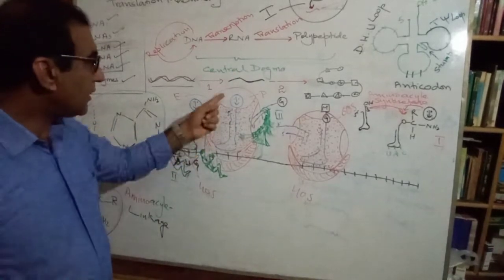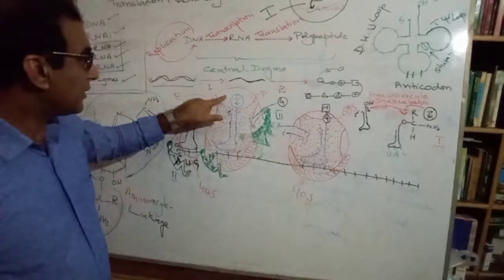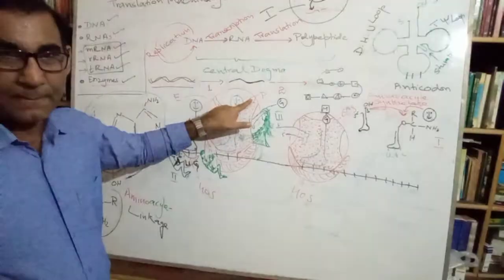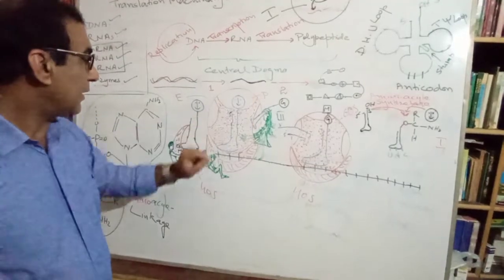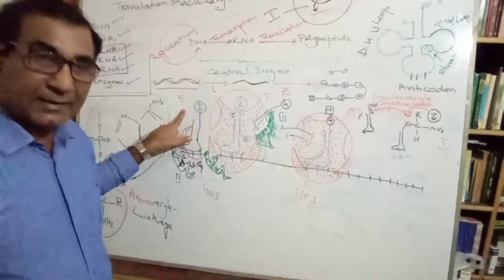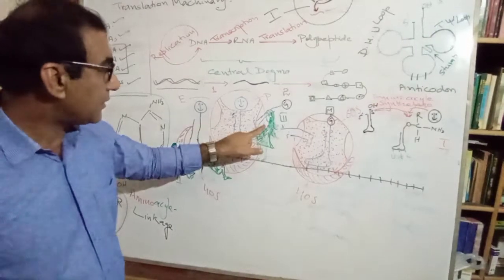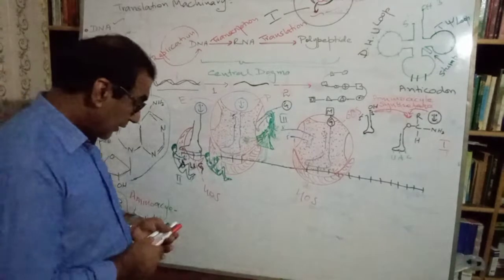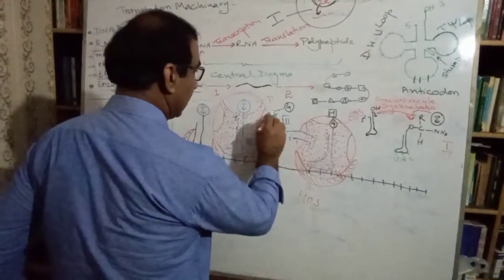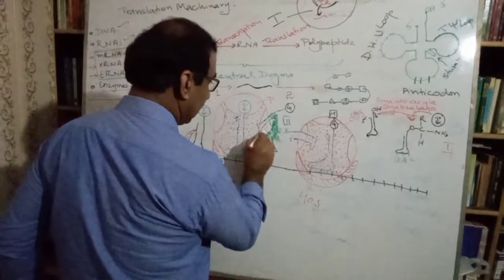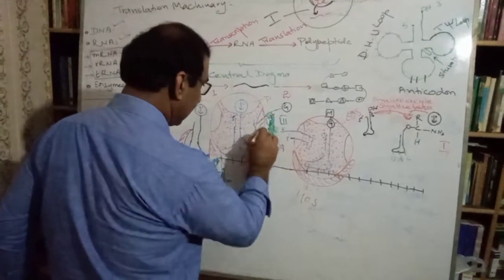And here three sites are formed. This is known as the P site or peptide site. This is known as the E site or exit site. And this is known as the A site.